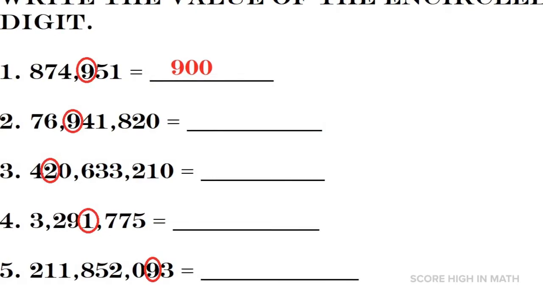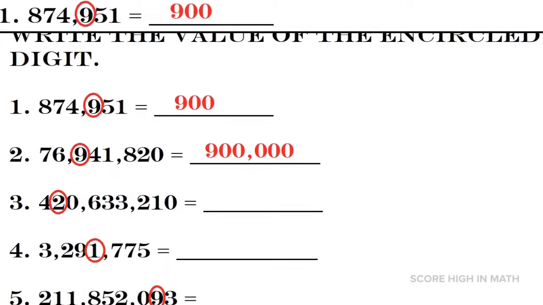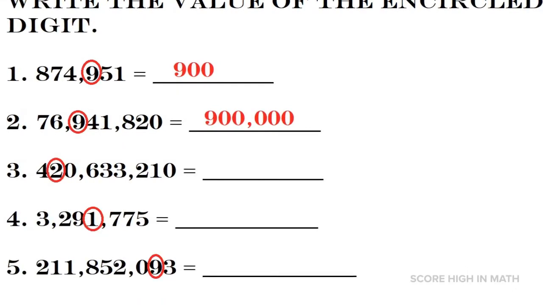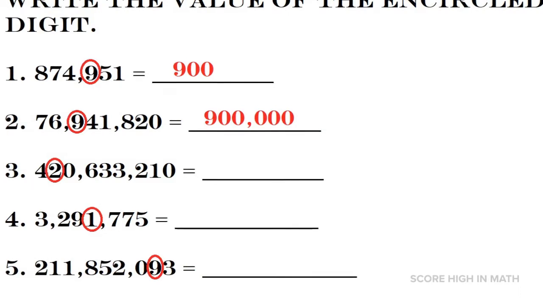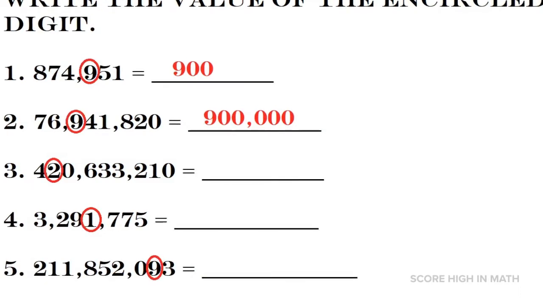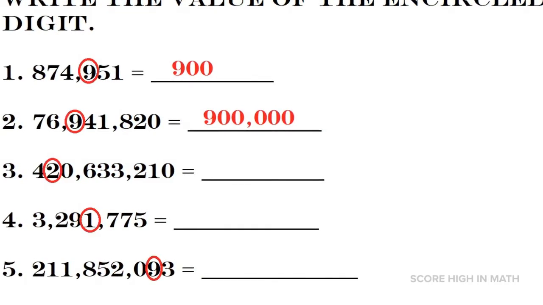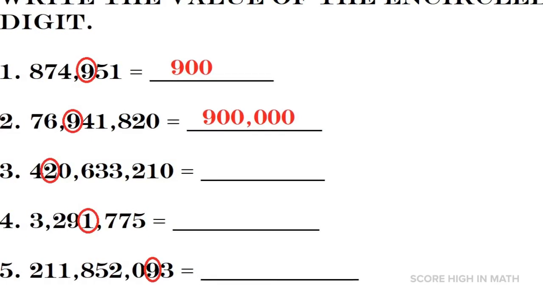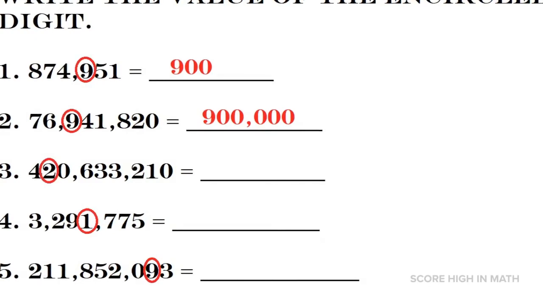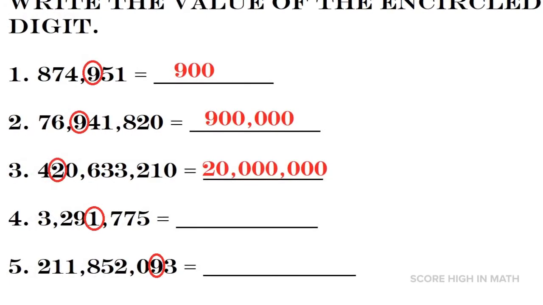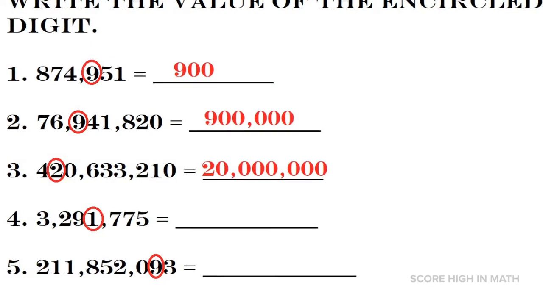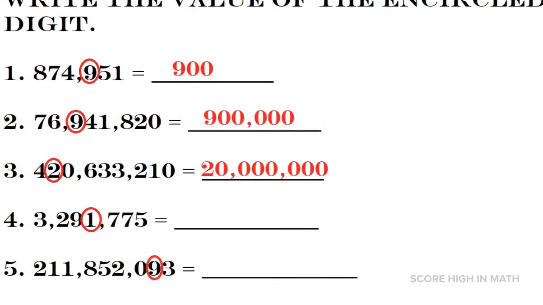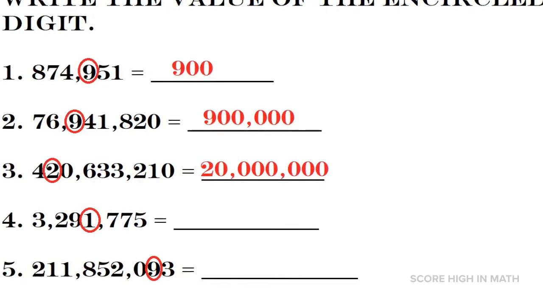What about the value of 9 on number 2? It is the same step. We are going to count how many numbers after 9. So we have 5 numbers after 9. We're just going to replace it by 0. So the value of 9 in number 2 is 900,000. What about the value of number 2 in number 3? How many numbers are there after 2? There are 7 numbers. So just replace it by 0 and we can come up with 20 million.